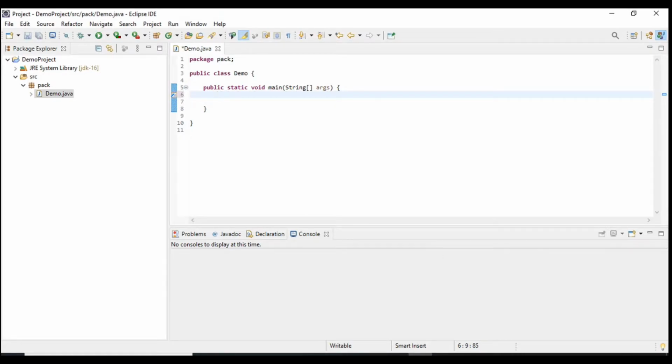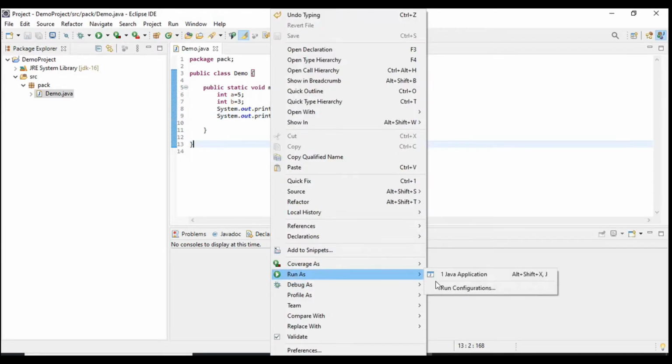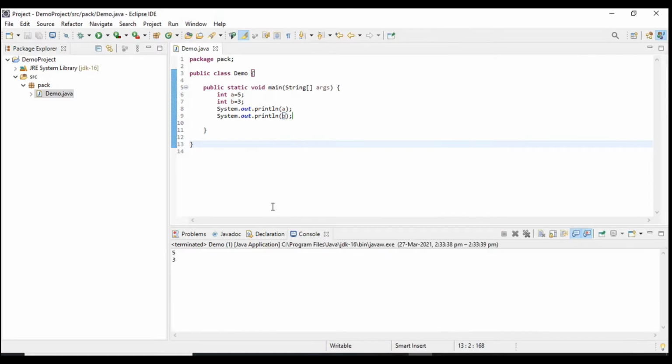Now I will take integer values, int a equal to 5, int b equal to 3. I will print this value a, this is b, and run this program. So this is the output.